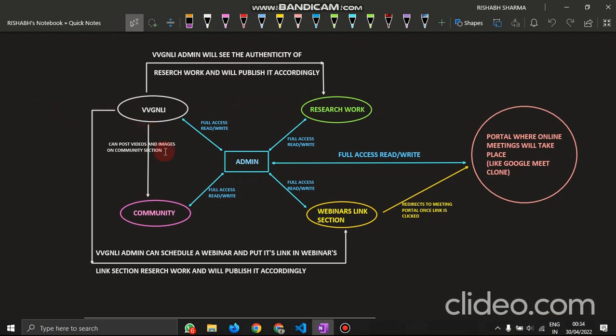And now let's come to community. In community, the VVGNLI admin can post videos and images on the community section as well.